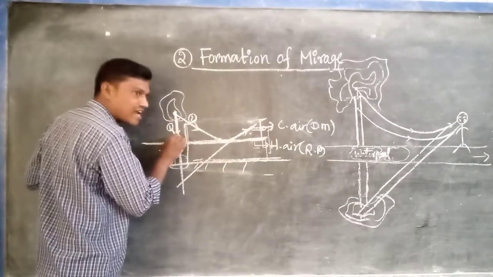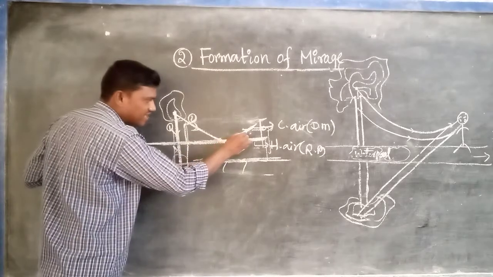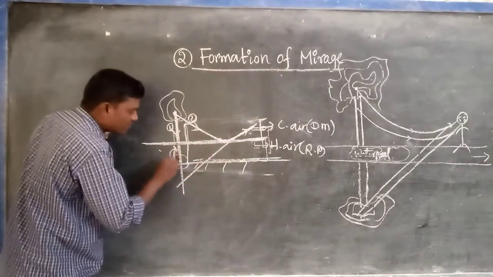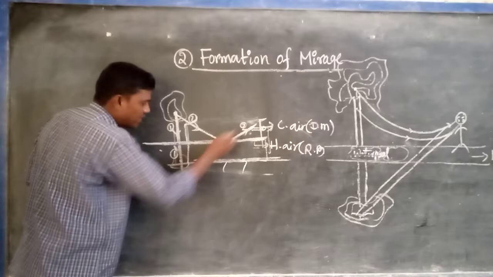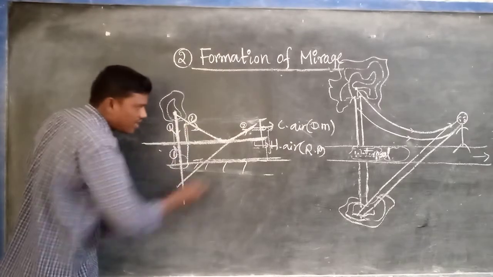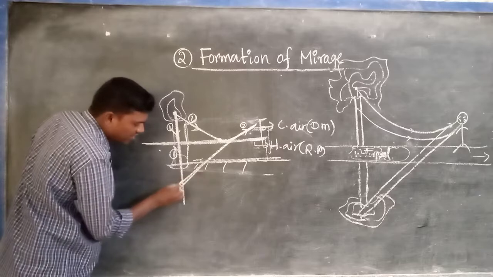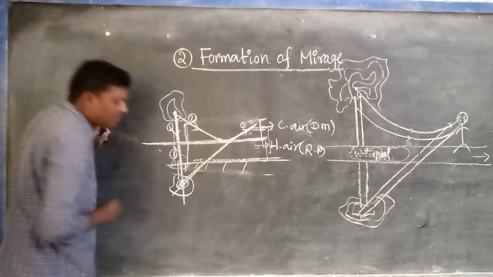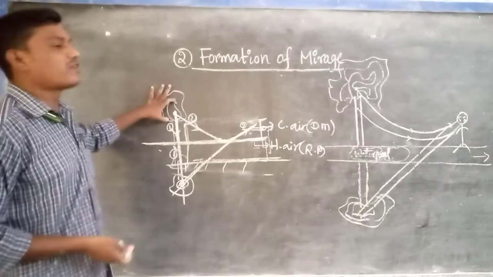This is the first refracted ray. This is the second refracted ray. This is the first ray. This is the second one. That's why, what will happen? The first one is produced forward, the second one is produced backward, and where these two meet at that point, what will be formed? The image of this one will be formed.